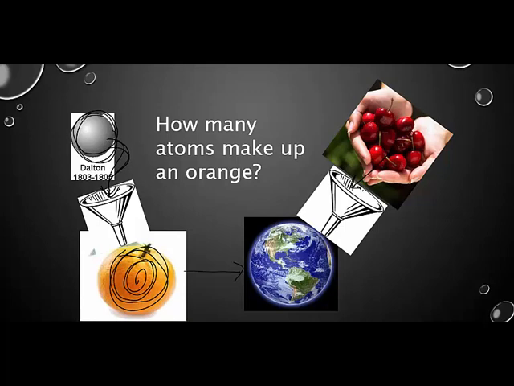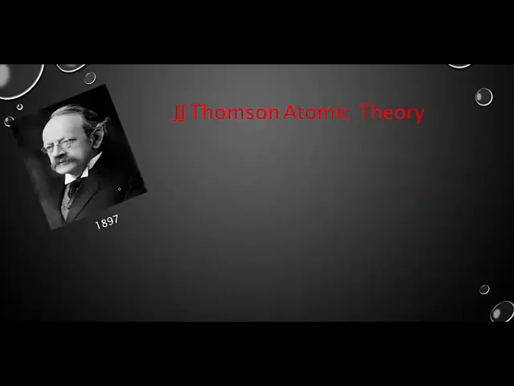So a ginormous number. Its atoms are extremely, extremely small, and we'll be doing, again, an application of that in class. So the next person after Dalton was J.J. Thomson and his atomic theory, what he had to add to the atomic theory. And this was almost 100 years after Dalton. So this is around 1897, not really too long ago, and if you're thinking in terms of the time of history, just a little over 100 years ago.